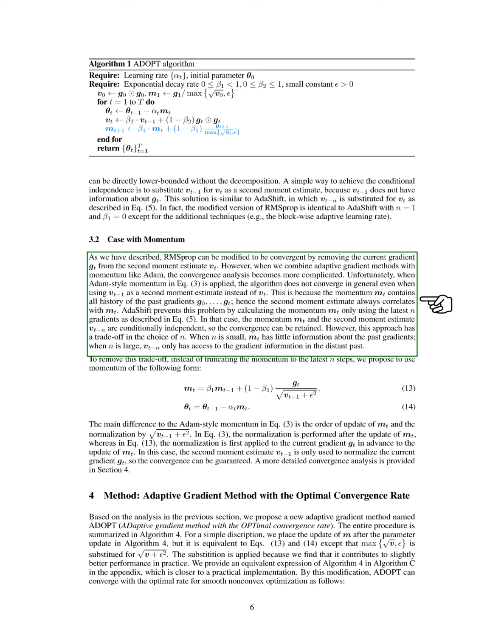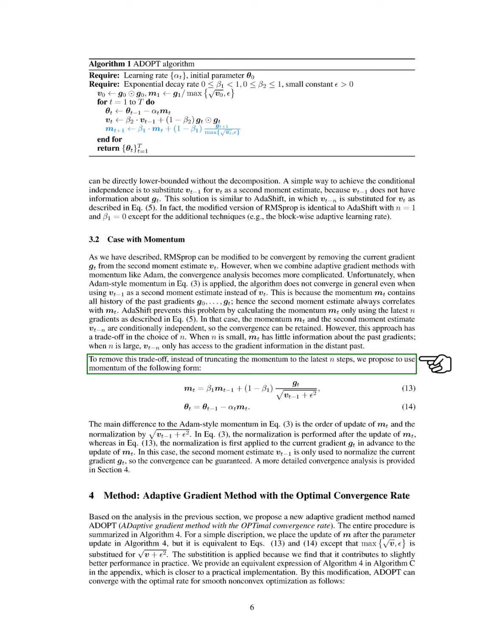This issue arises because the momentum incorporates all past gradients, which creates a correlation with the second moment estimate. To address this, we introduce ADA shift, which calculates momentum using only the most recent gradients. This ensures that the momentum and the second moment estimate are conditionally independent, allowing for convergence. However, this method requires a careful choice of how many past gradients to consider. A small number means the momentum lacks historical information, while a large number restricts the second moment estimate to outdated gradient data.